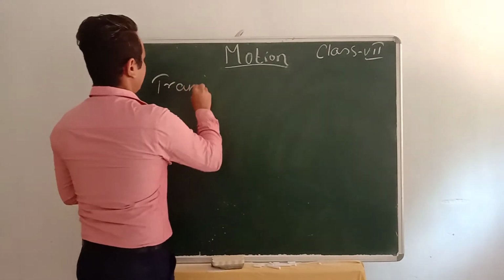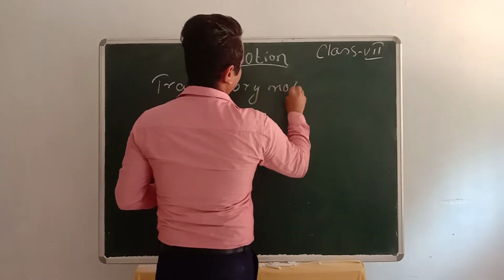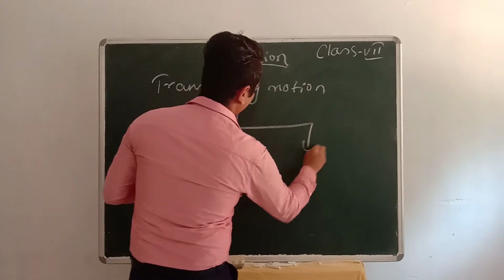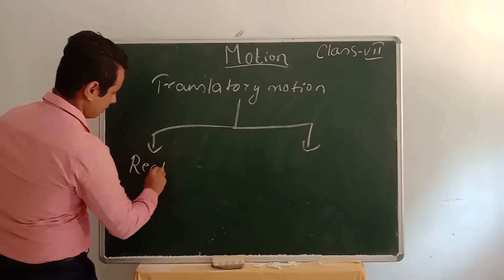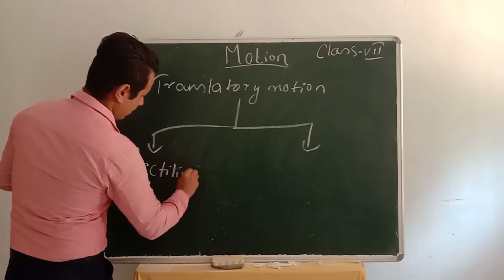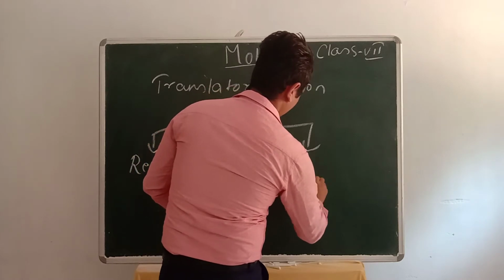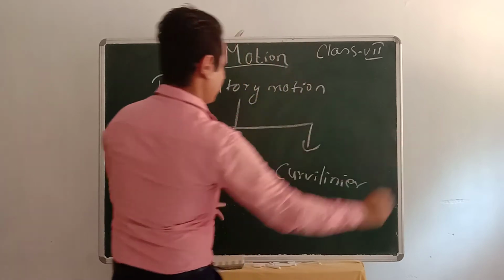Translatory motion is again divided into two types: rectilinear and curvilinear.